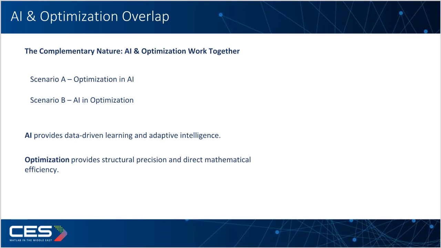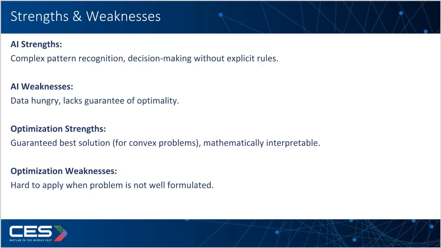In summary, AI provides data-driven learning and adaptive intelligence. Optimization provides structural precision and direct mathematical efficiency. Both approaches have advantages and limitations. AI is excellent at recognizing complex patterns and handling unstructured data like images, audio, and text. However, it usually requires a large amount of labeled data and cannot guarantee an optimal solution. Optimization provides mathematically interpretable solutions and can guarantee the best result for well-defined problems, especially convex ones. However, it becomes difficult when the problem cannot be accurately modeled mathematically.